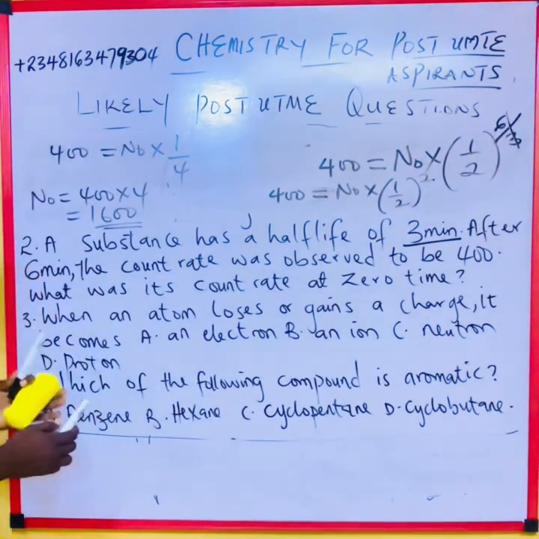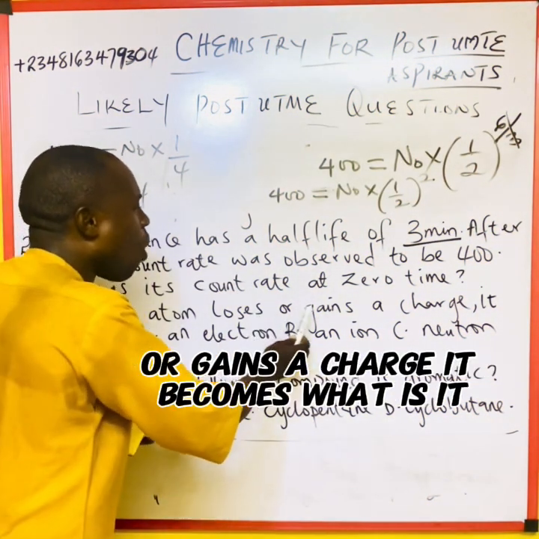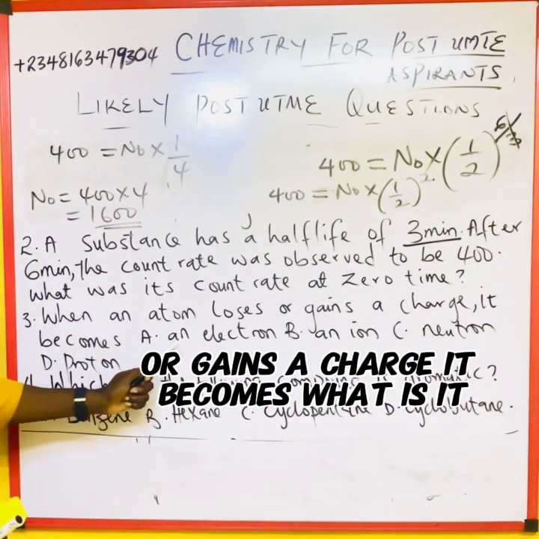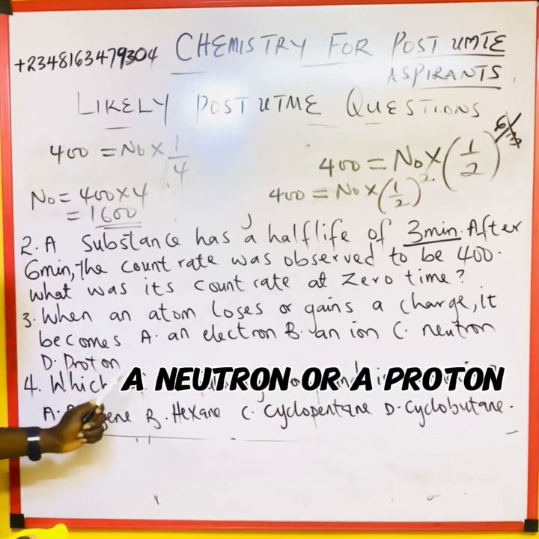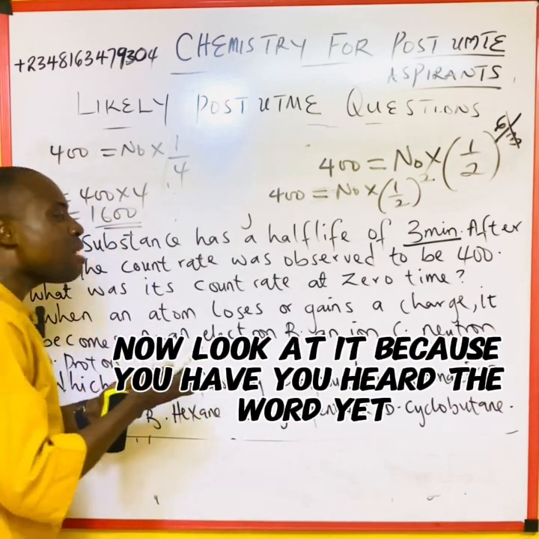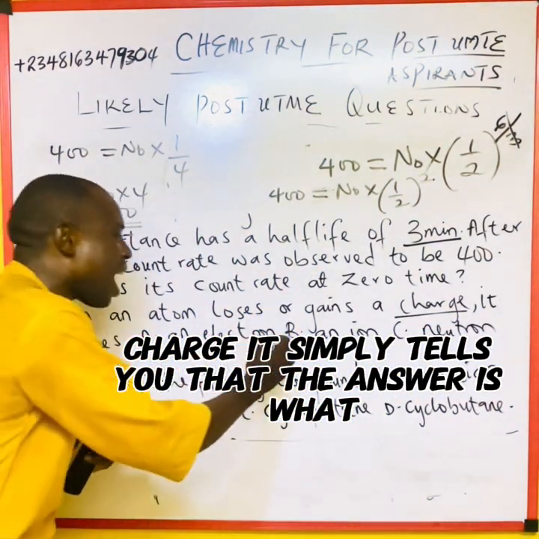Now, number 3 question says, when an atom loses or gains a charge, it becomes what? Is it an electron, an ion, a neutron, or a proton? Now, look at it. Because you heard the word here, charge, it simply tells you that the answer is what? An ion.